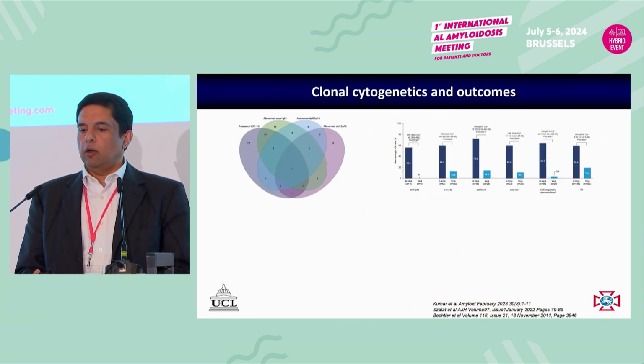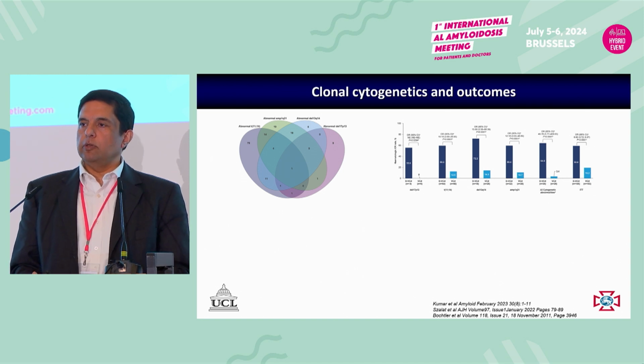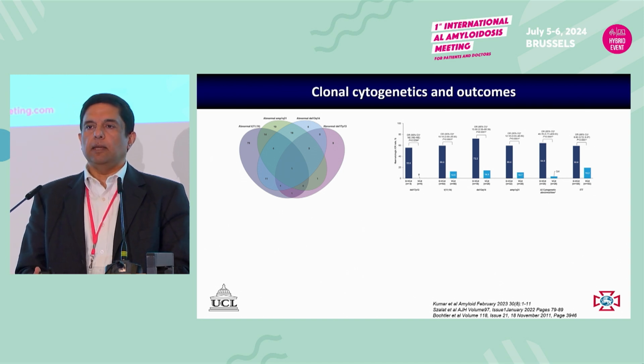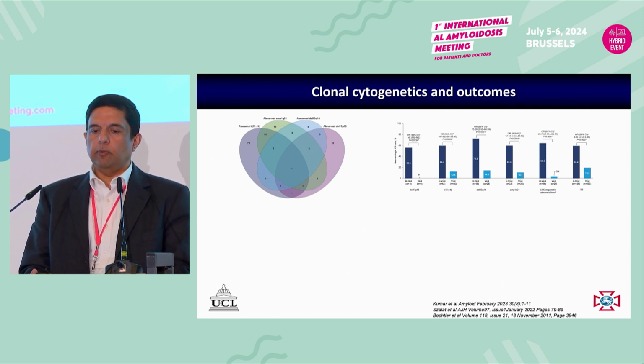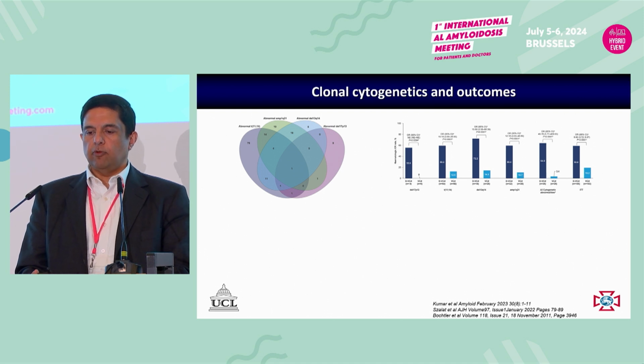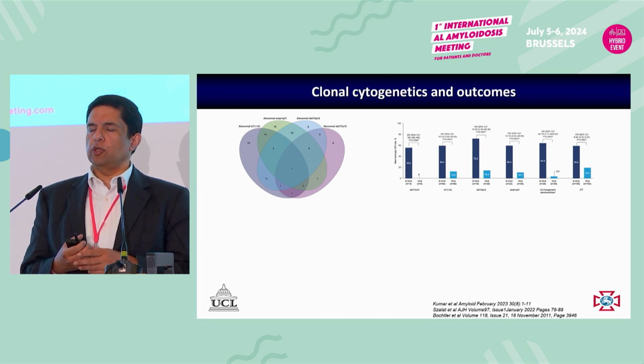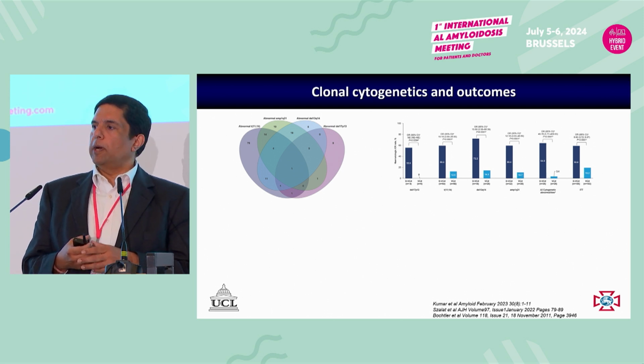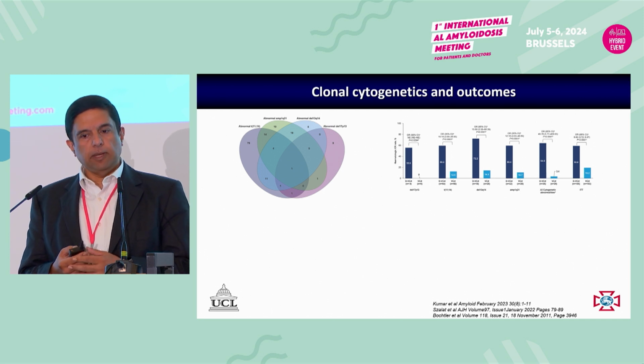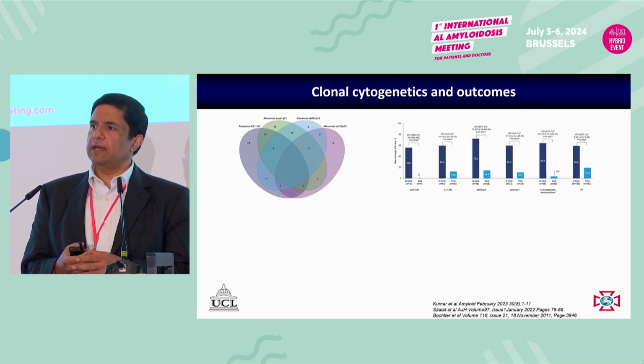We had a lot of data on cytogenetics, but when we were using only bortezomib, it was very clear that patients who had 11-14 didn't do so well with bortezomib. This is data from the Andromeda clinical trial. The graph is a bit small, you might not be able to read it. But essentially, it's trying to show that the complete and the very good partial response rates across different cytogenetic subtypes are very, very similar.